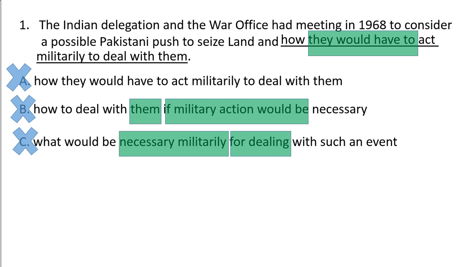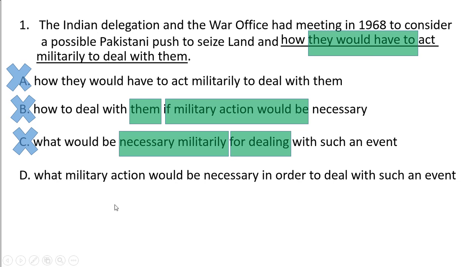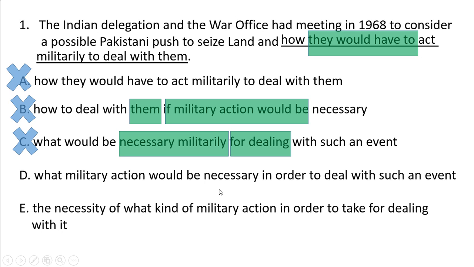So that is another error to eliminate C. Now option D: what military action would be necessary in order to deal with such an event? Exactly, it seems fine because the arrangement of the sentence and everything is all right. To deal with is also fine. So we can save it.